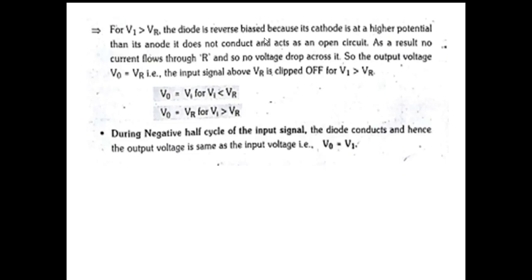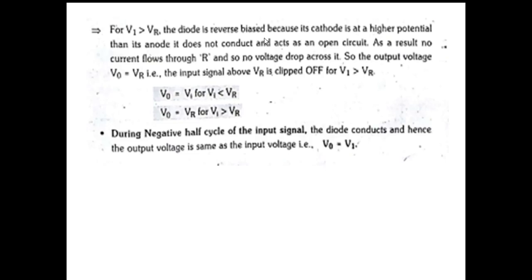Okay, this is very simple. Up to VR value, the diode is in forward bias, therefore it acts like a short circuit.